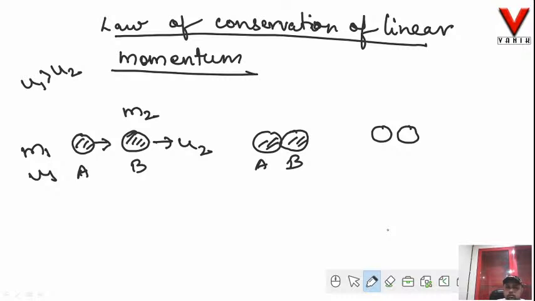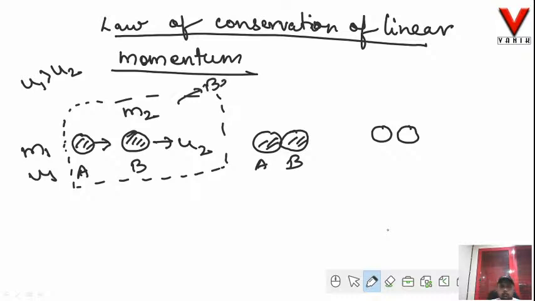This is my scenario before collision. This particular scenario is during collision.